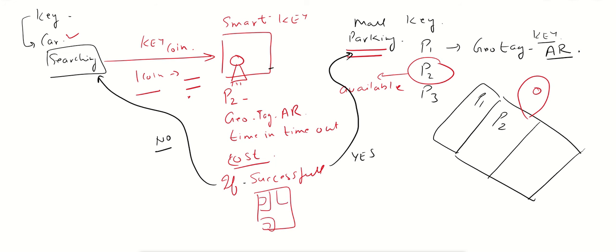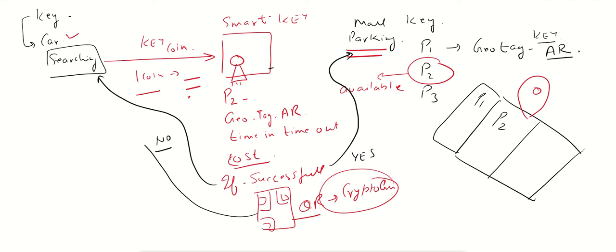A QR code will be generated. This is a QR code based on the cryptographic smart contract. This QR code will be in the wallet of the car owner. Now suppose this is the entry gate.